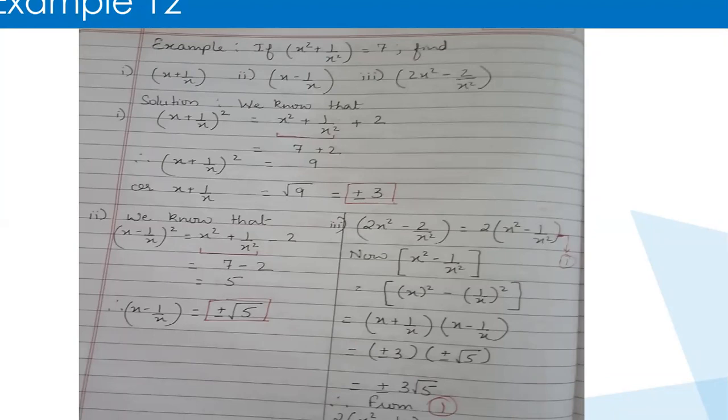Ma'am, I got disconnected due to some connectivity issue. So in the second one, how did minus 2 come, ma'am?